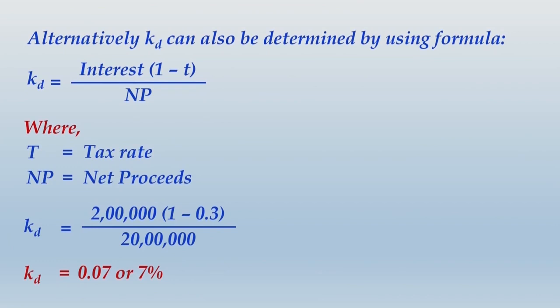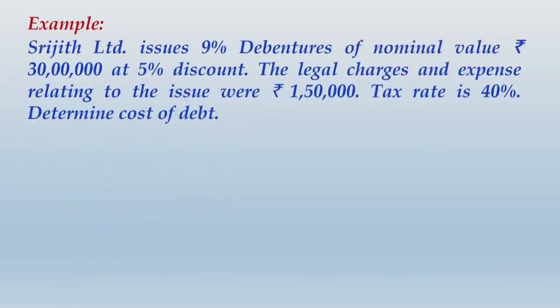So what is appearing on screen you must have written already. Let us move ahead and take up the next example, and in this example look at what is given. Srijit Limited issues 9% debentures of nominal value rupees 30 lakhs at 5% discount. The legal charges and expense relating to the issue were rupees 1,50,000. Tax rate is 40%. Determine cost of debt.